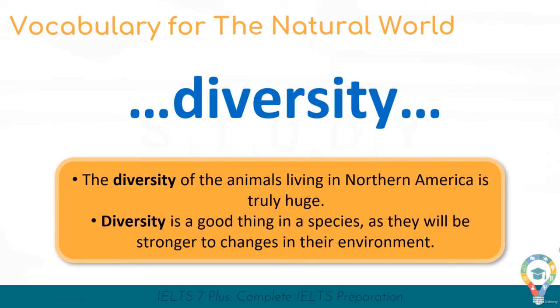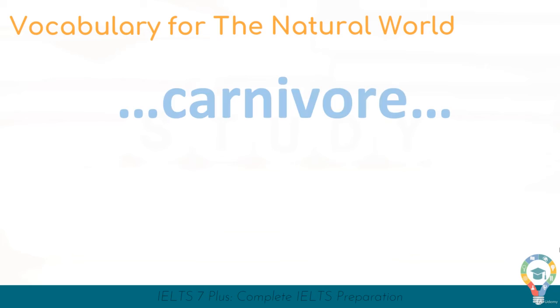The diversity of the animals living in North America is truly huge. Diversity is a good thing in a species, as they will be stronger to changes in their environment. Diversity. And next up we have carnivore.